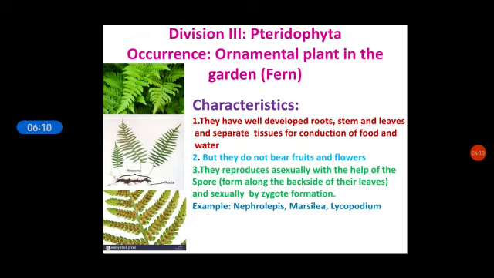But they do not bear fruits and flowers. They reproduce asexually with the help of spores which are present along the backside of their leaves, and they reproduce sexually by zygote formation. Example, Nephrolepis, Marsilea and Lycopodium.